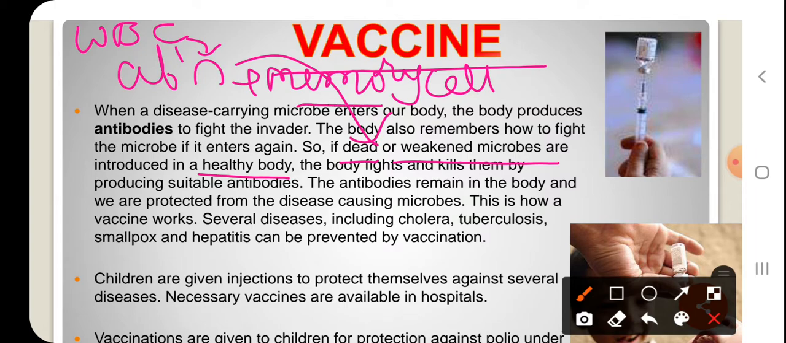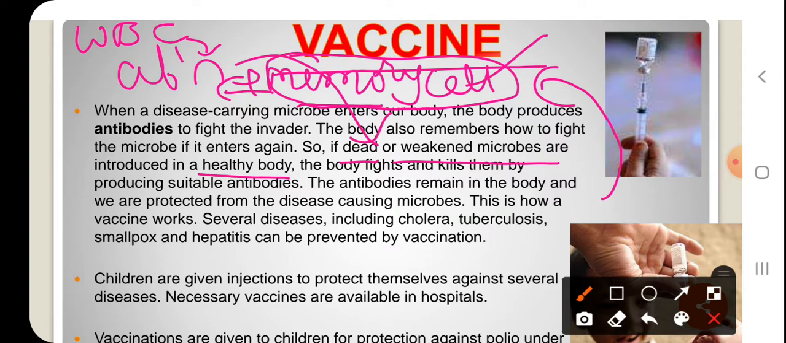So what are these memory cells storing? They store complete information about these pathogens or the dead microbes that are introduced: their structure, their chemical secretions, their reproduction method, everything related to the microbes. The next time the same microbe enters the body, these memory cells will get activated, produce more antibodies and kill the pathogen.